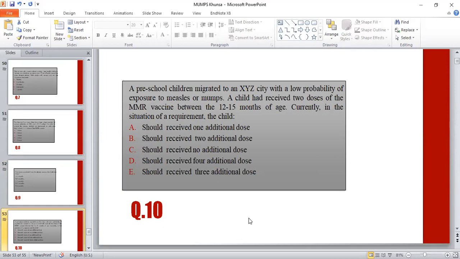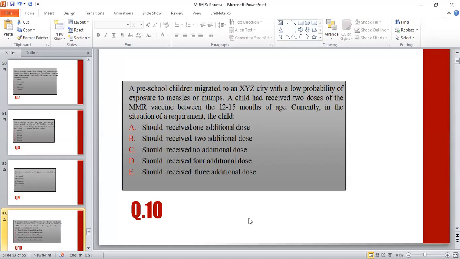A: should receive one additional dose of MMR. B: should receive two additional doses. C: should receive no additional dose. D: should receive four additional doses. E: should receive three additional doses. C will be the correct option. That child should receive no additional dose.